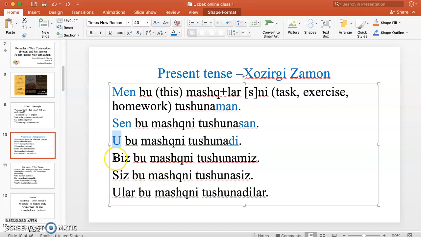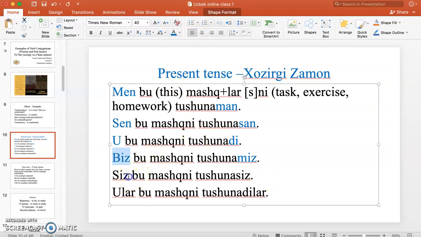Let's talk about plural form. Biz. Biz means we, right? We understand this task. Biz bu mashqni tushunamiz. I'm trying to show you so that you can conjugate on your own. I'll give you some verbs to practice at the end.